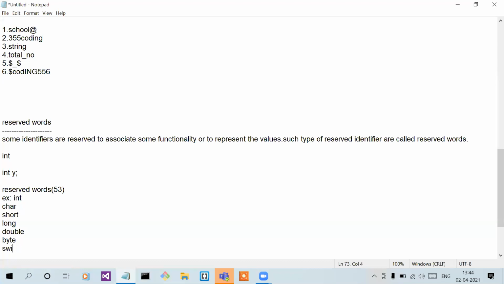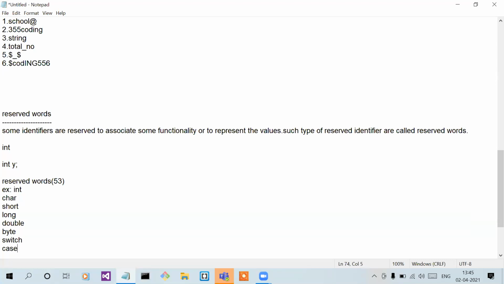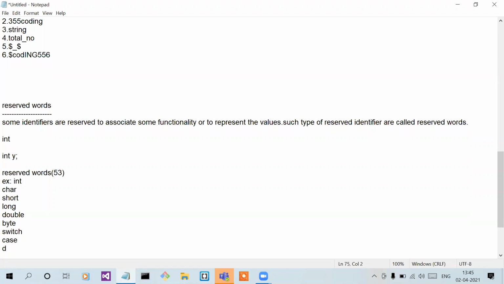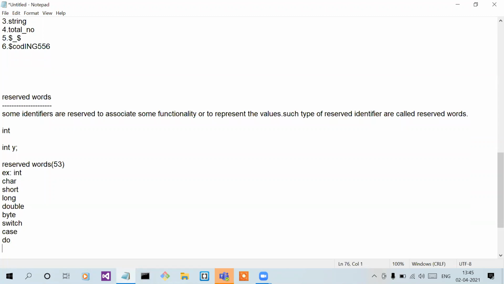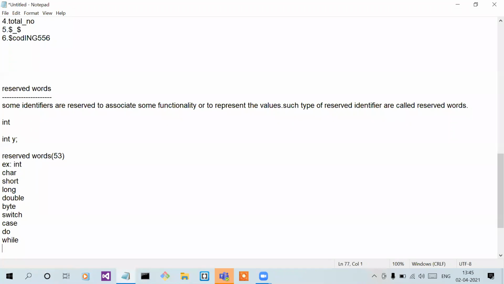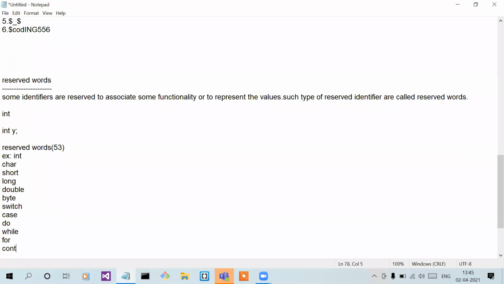These are the keywords. Try to remember all the keywords. Case, do, main, while, for, continue, break, etc.